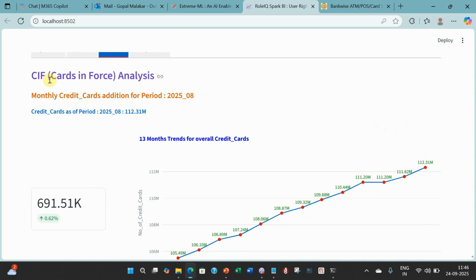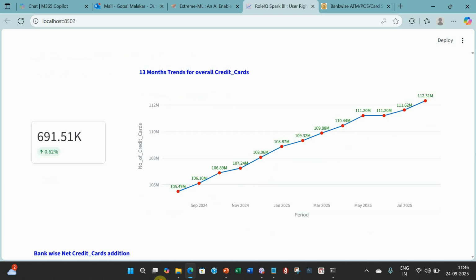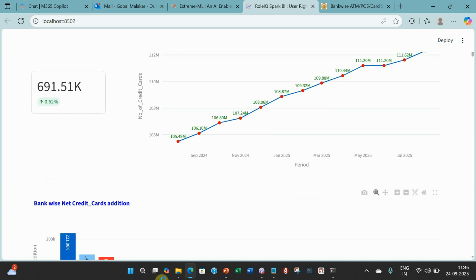So what does it say? First of all, let's study the cards in force analysis. It says that as of this month, we have 112.31 million cards. In crore, it is as good as 11 crore 23 lakh cards as of August. And in this month, if you look from here to here, 691 thousand cards have been added. 6 lakh 91,000 cards have been added overall in the industry CIF.